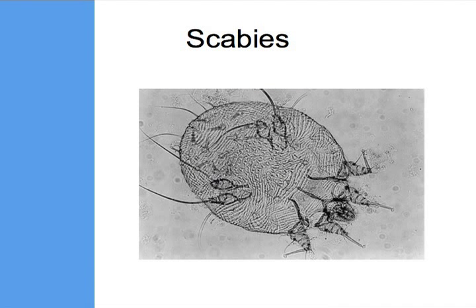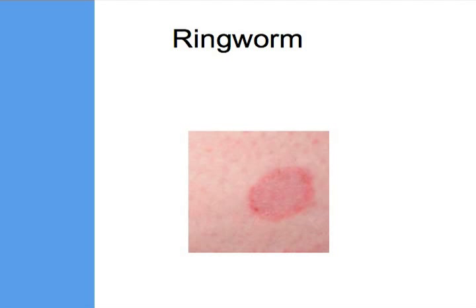Scabies is a little bug that gets under the skin and causes it to itch like lice. It is not typically spread in the school setting. Ringworm can be a problem for athletes. It is important to clean workout equipment.